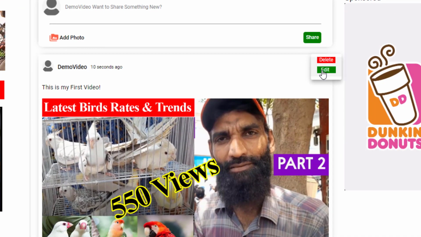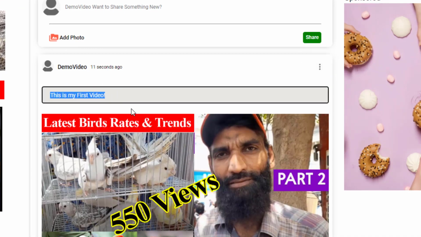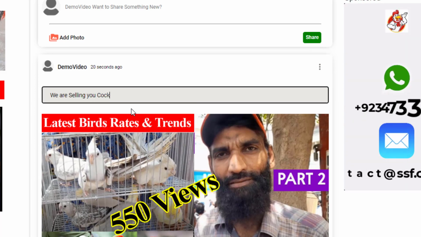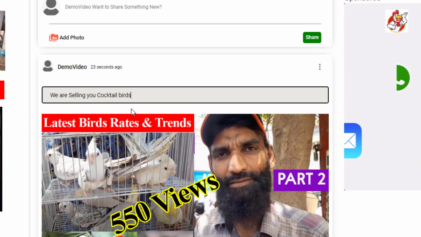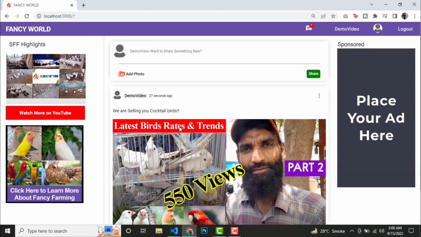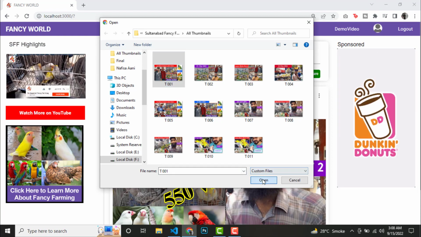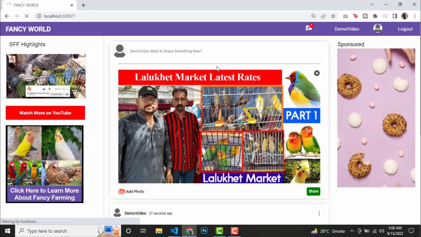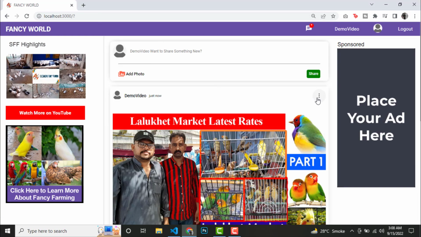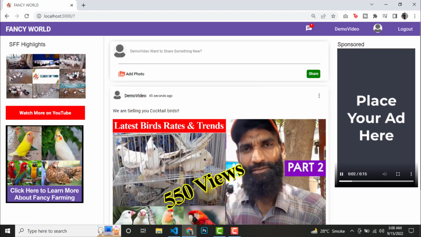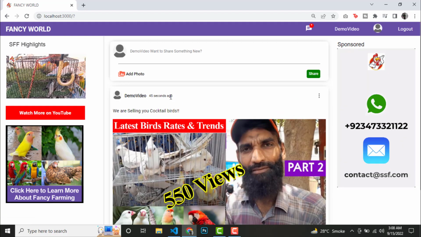Let's discuss the rights which the user has related to the post. As I showed you, the user can add the post, and the user can also add a description to the post. He can also change it. With the edit feature, there's also a delete feature, which allows users to delete any of their posts. It's a good thing for the user because they know that they can manage their posts, they can delete them, and they can edit them whenever they want. So it's really good for them.